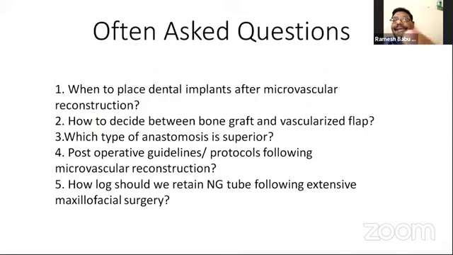Okay, I think we have come to a few more questions. What people commonly ask: when do you place a dental implant after microvascular reconstruction? When do you feel it is appropriate to do that?